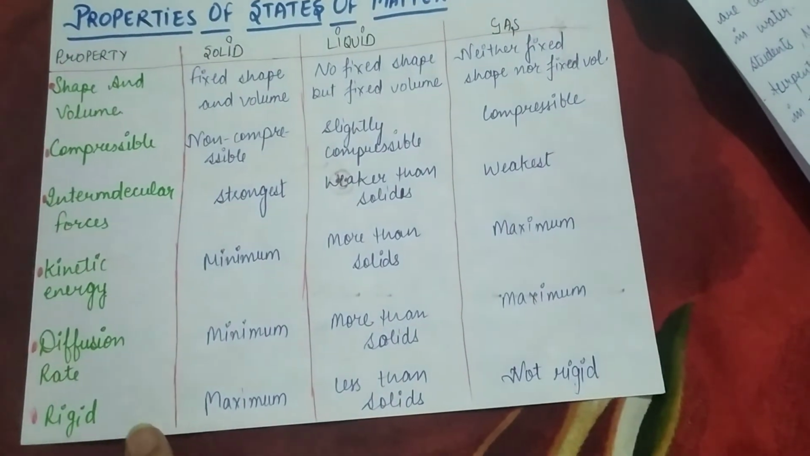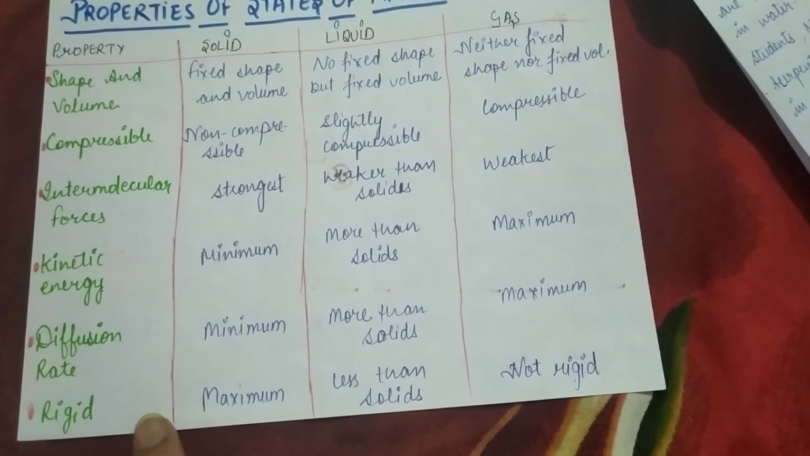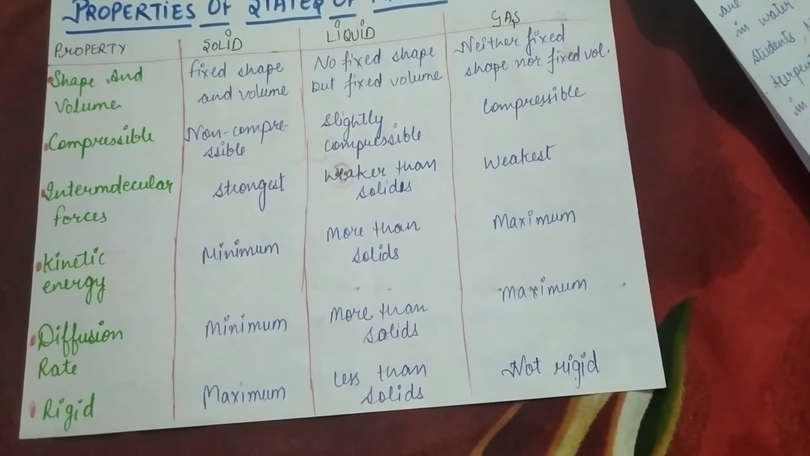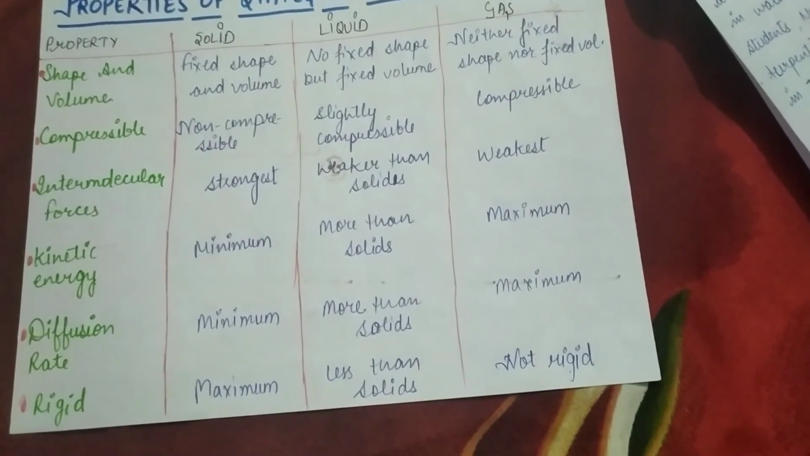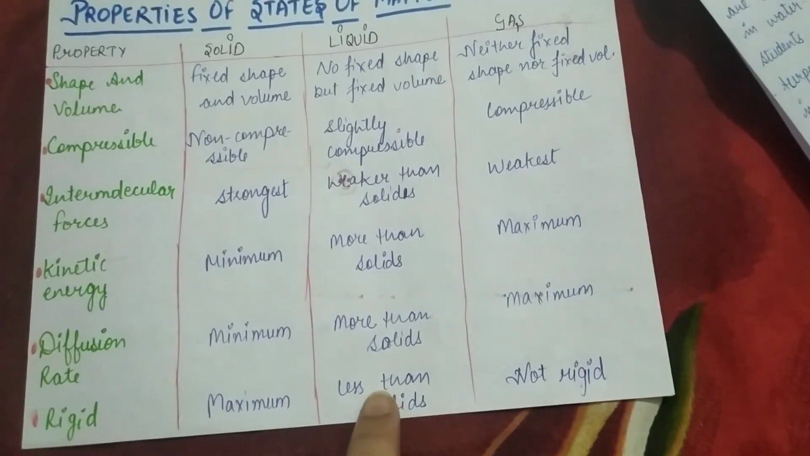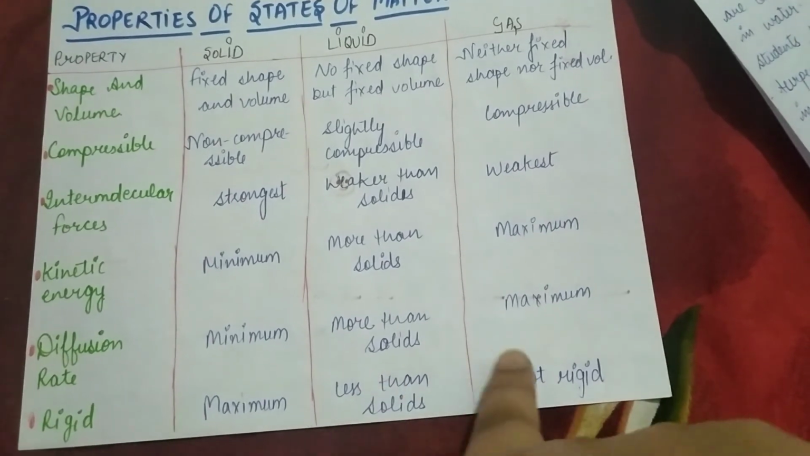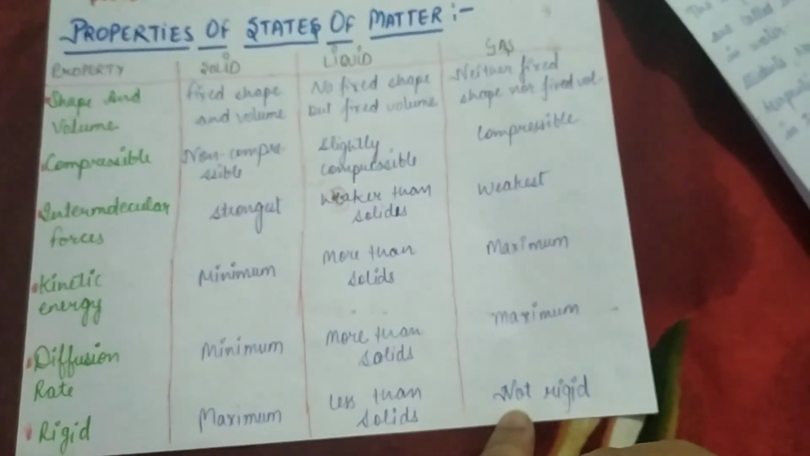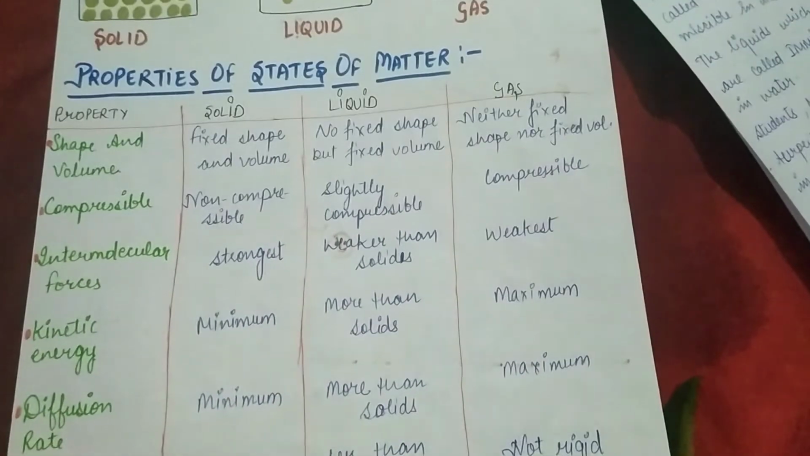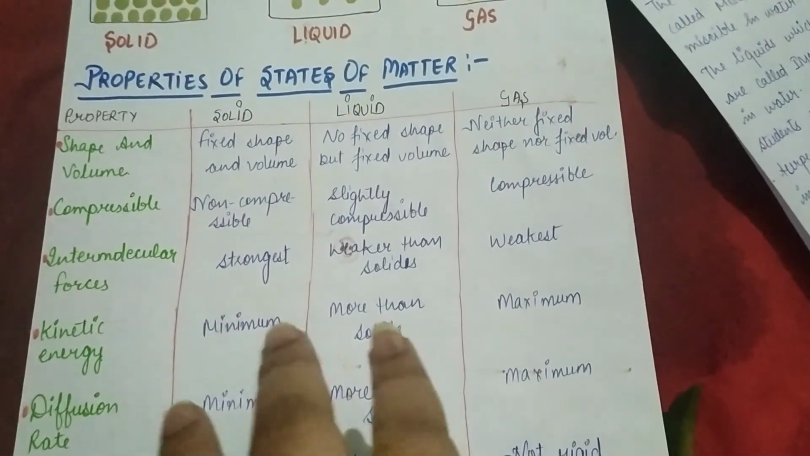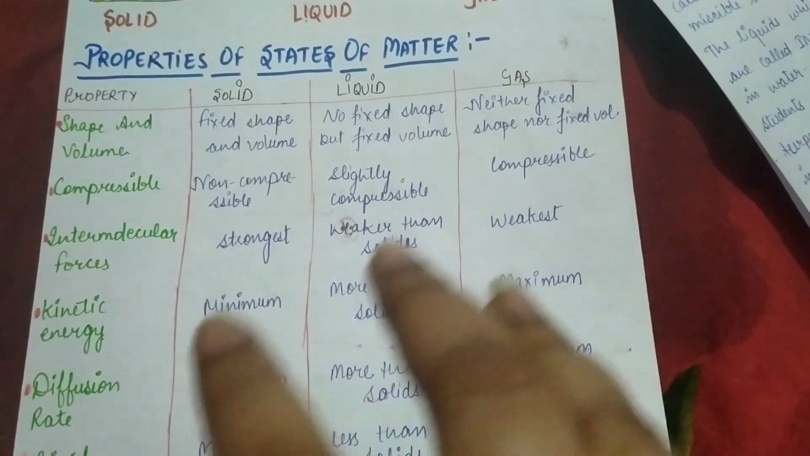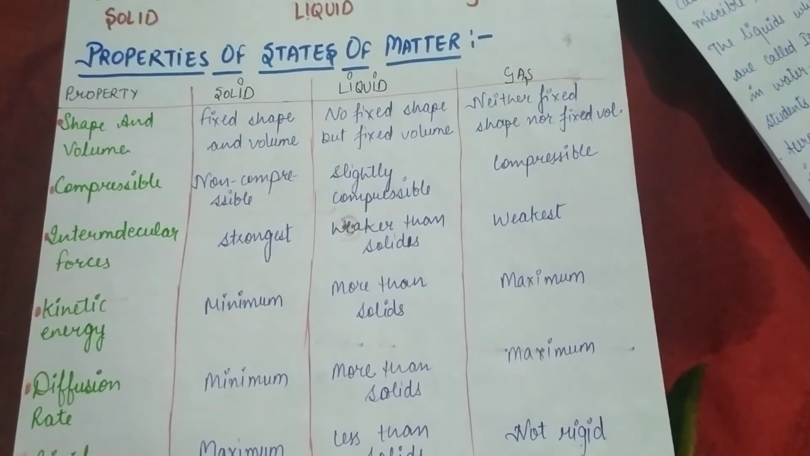Then the last is rigidity. Rigidity means the capability to retain their shape, whether they can retain their shape or not. So solids have the maximum rigidity, liquids have less rigidity than solids, and gases are not at all rigid. So students, in this way we can distinguish between solids, liquids and gases on the basis of various properties.